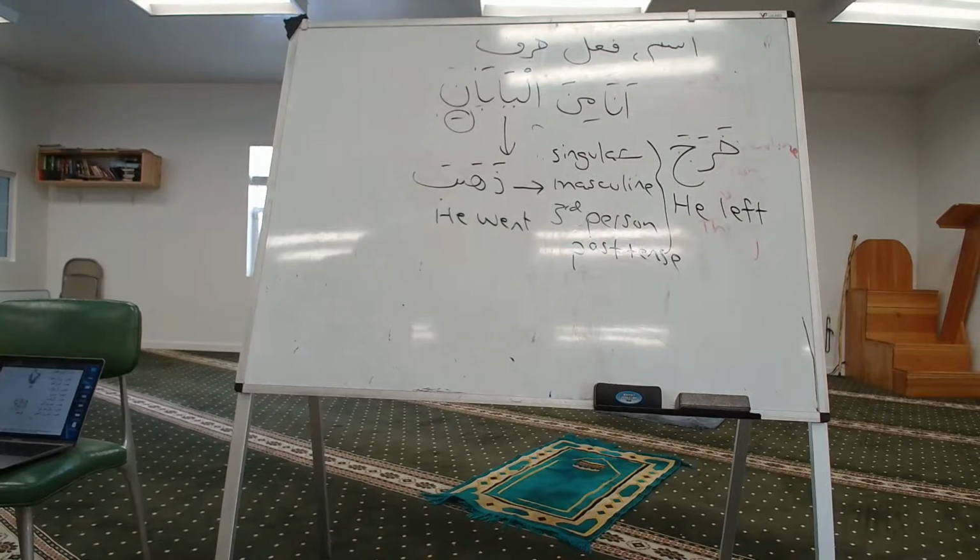Yes, Hassan. Sheikh, would it be wrong to say Aina kharaja? Yeah, no, it's not wrong. It's perfect. Okay. Aina kharaja, where did he go? Means the same thing. Aina kharaja, where did he go? So Aina dhahaba, right? Where did he go? Dhahaba means he went, right? Where did he go? Aina dhahaba.